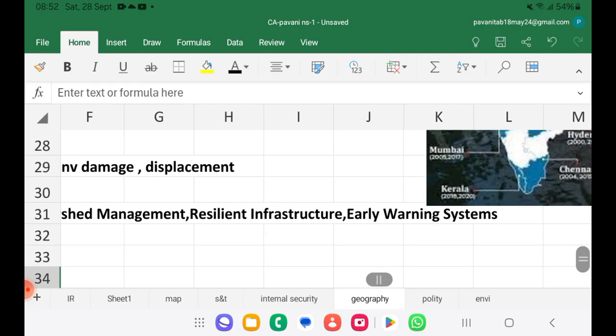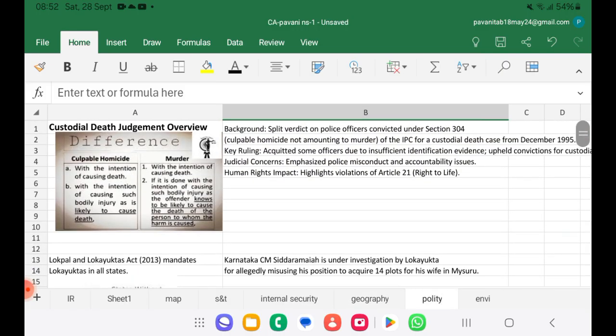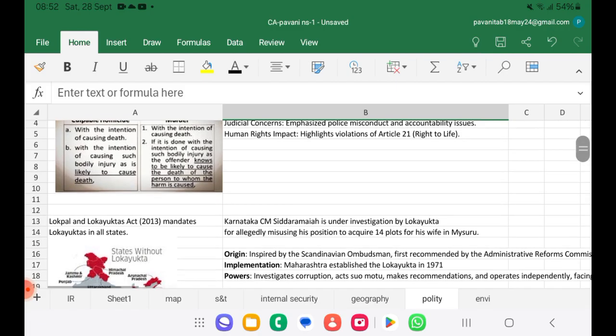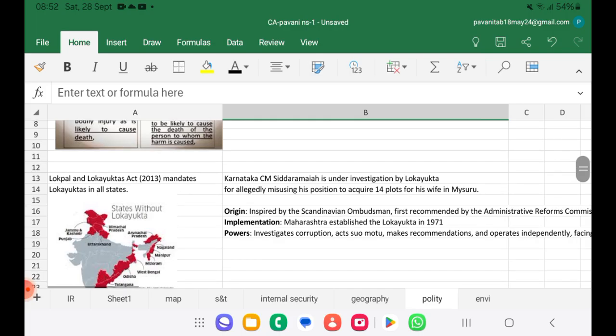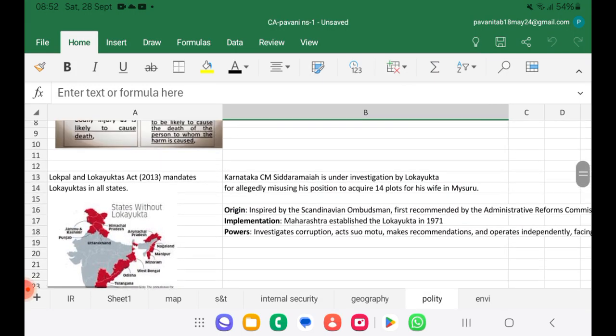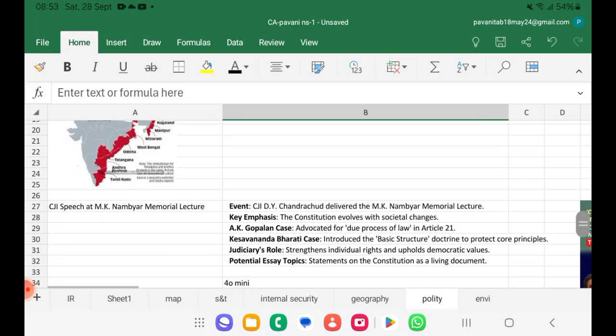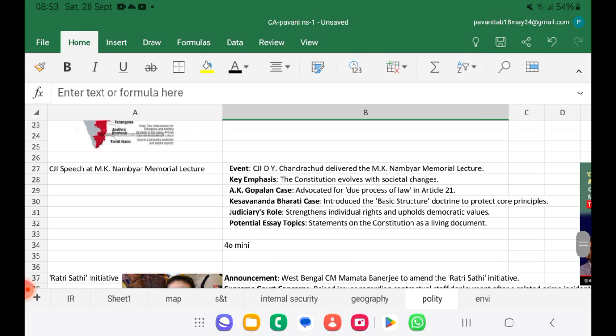Next we'll see what we have in governance or polity. Yesterday we spoke about custodial death and culpable homicide, where there was a split verdict for a police officer convicted under Section 304. Then we have seen the Lokpal and Lokayukta Act, where CM Siddaramaiah is under investigation by the Lokayukta. We saw some points like why Lokayukta and all. Then we have the CJ. Today we have the CJ's speech at the MK Nambiar Memorial Lecture.